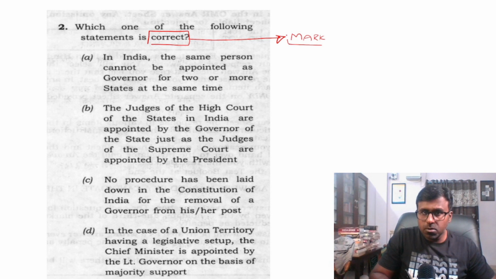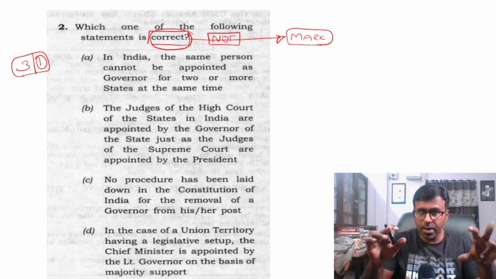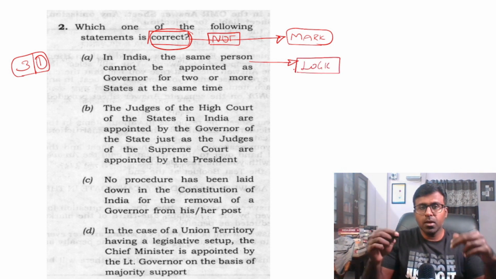If you see, I have to mark like this to make sure that they have not asked 'not correct'. So they are asking which of the following is correct. So three of the statements are wrong, one is correct. I have to find this one. This is the imagination which I have to have in my mind when I am reading these options. And when I am reading these options, I will also apply the logic of newspaper reading.